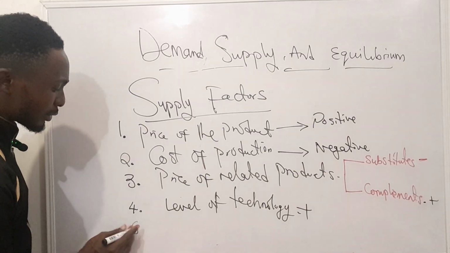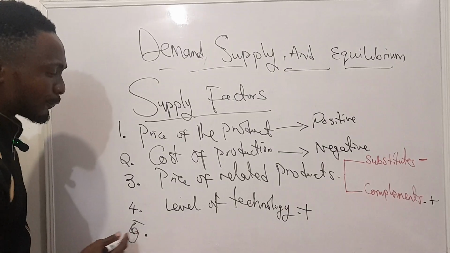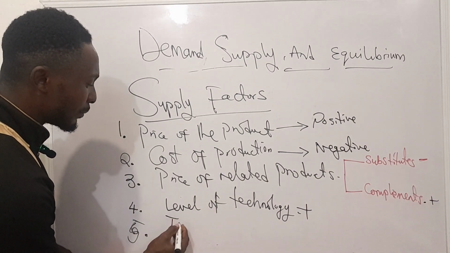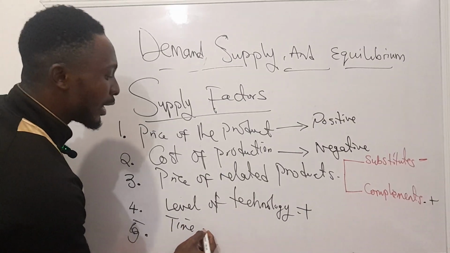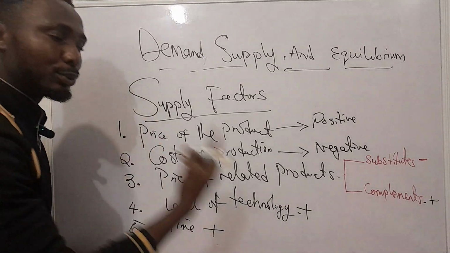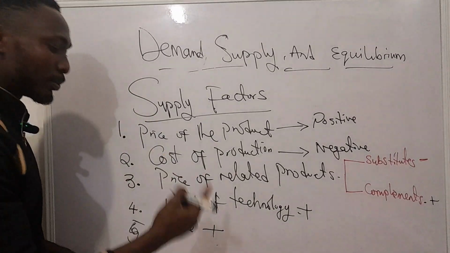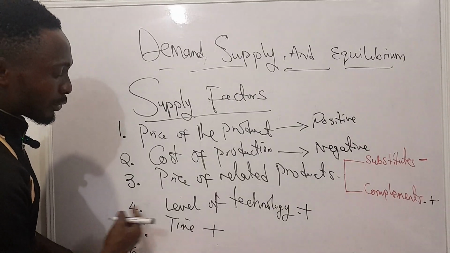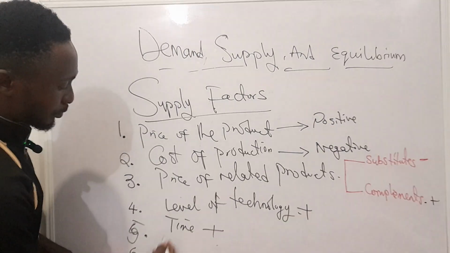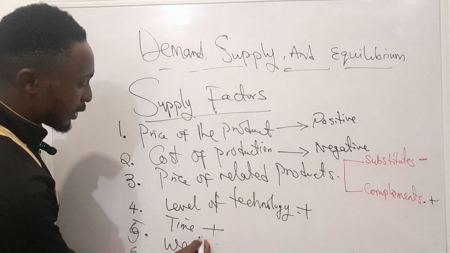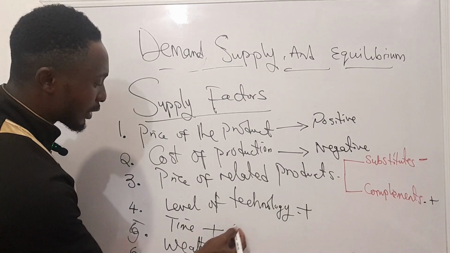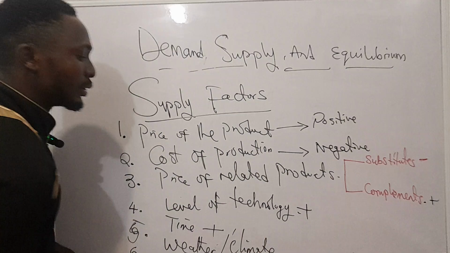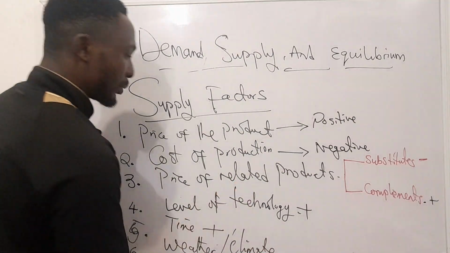And then we can add another one here, okay. If we add a fifth one here, we are going to add something that has to do with time. The more time a producer has, the more product the producer can be able to produce and supply. And then if we add one more, and that will be the last one for today, we are going to add things like weather condition or climate. Okay, so all this also will affect supply as well.